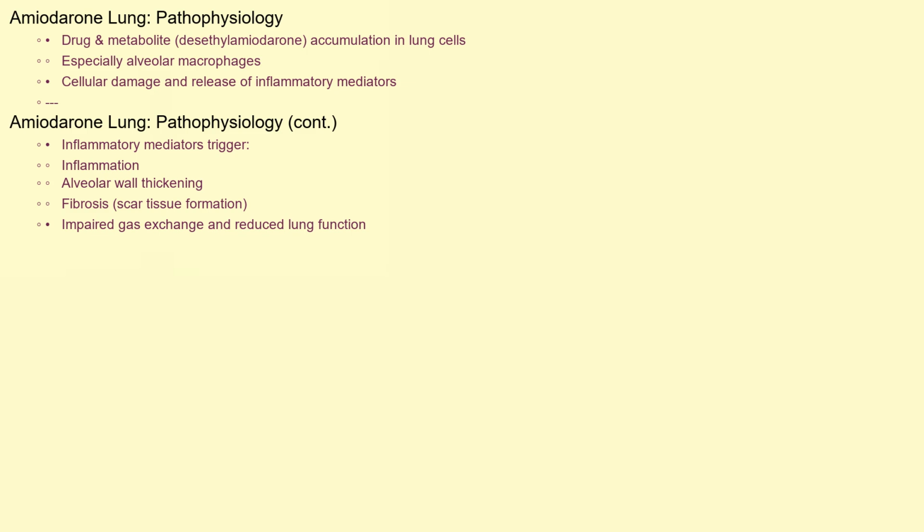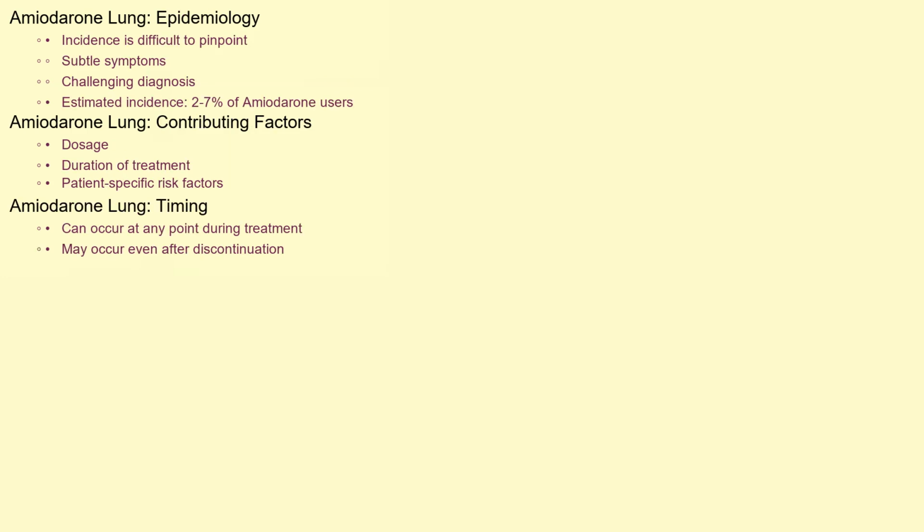These mediators trigger a cascade of events, including inflammation, thickening of the alveolar walls, and fibrosis, the formation of scar tissue. Over time, this fibrosis impairs the lung's ability to effectively exchange oxygen and carbon dioxide, leading to breathing difficulties and reduced lung function. Let's briefly discuss the epidemiology of amiodarone lung.